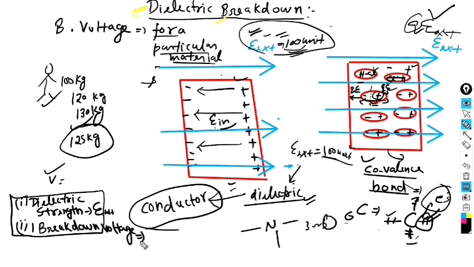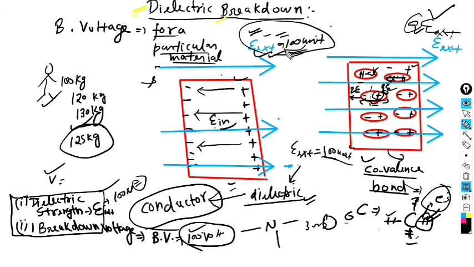And breakdown voltage, in short mentioned as BV, is a different thing. However, both are related. For example, to produce 100 unit of electric field, suppose 120 or say 100 amount of voltage is required. If you apply this much voltage, then this particular E external will be generated, and if this E external is generated, this dielectric will break down.